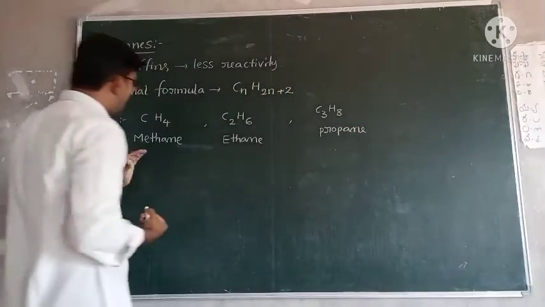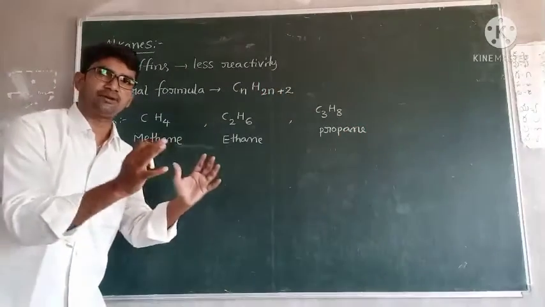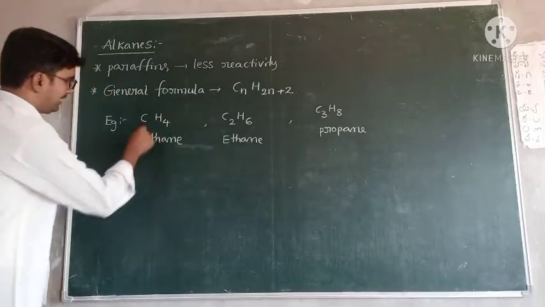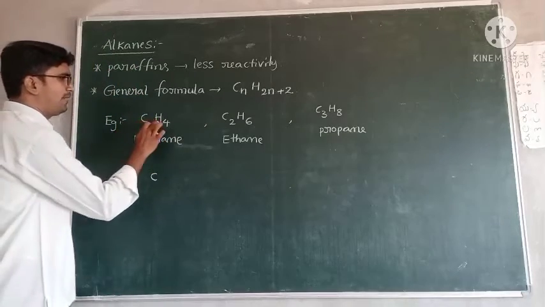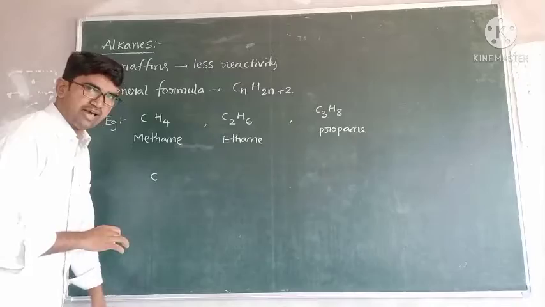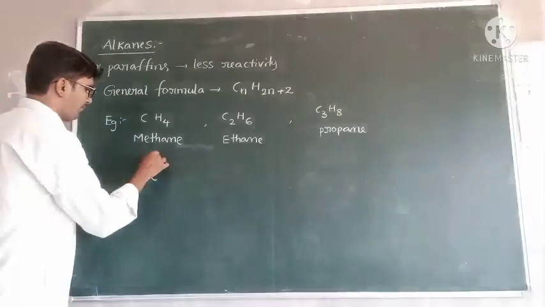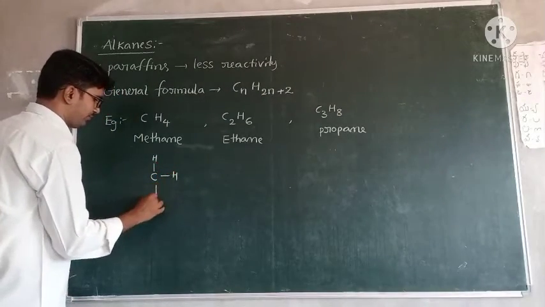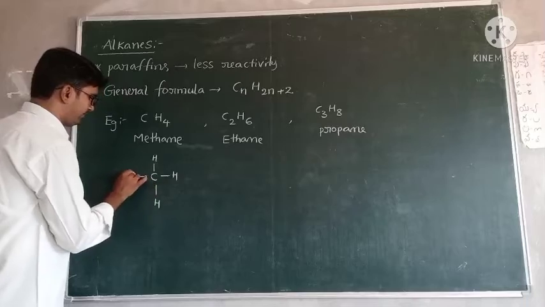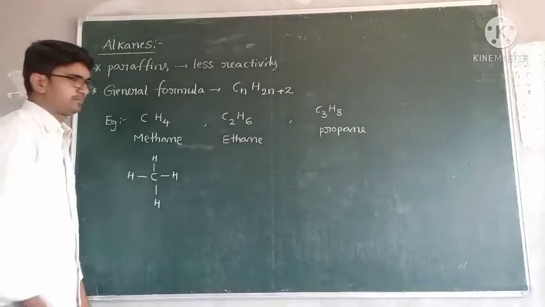Sir, how can you write this structure with carbon and hydrogens and also with bonds? Carbon 1. How many hydrogens? 4 hydrogens. Carbon valency is 4. 1, 2, 3, 4. This is the CH4 structure.